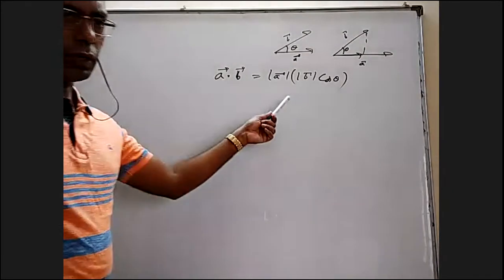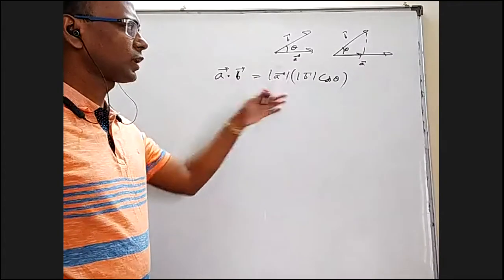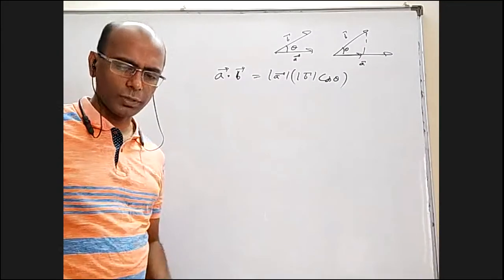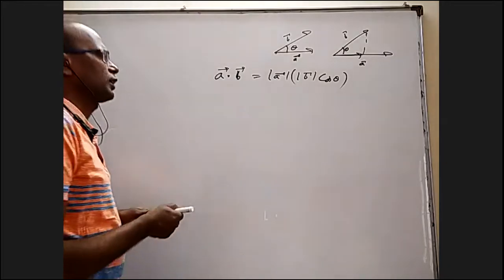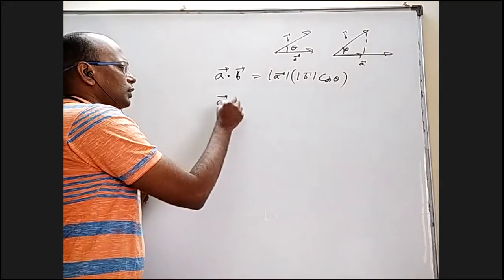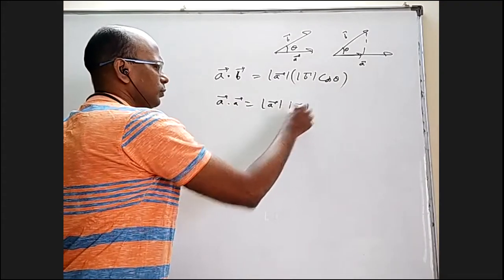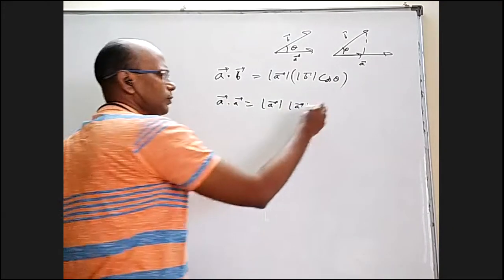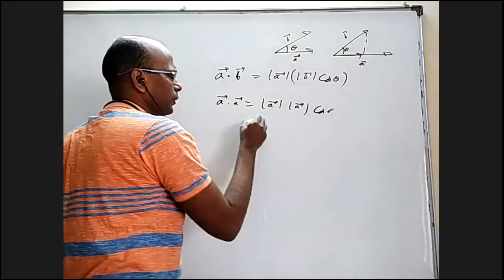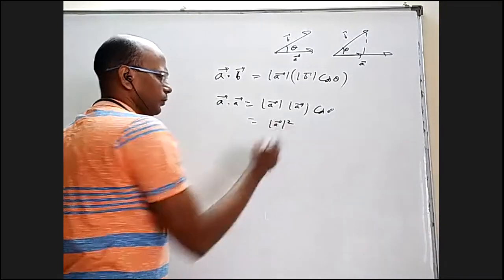We use this formula in the beginning, but later on in terms of i, j, k, we'll be using more. But before that, if I want a bar dot a bar, that will be mod a bar into mod a bar, because they are parallel, the same vectors, and the angle between them is 0, cos 0 degrees is 1. We will get mod a bar square.